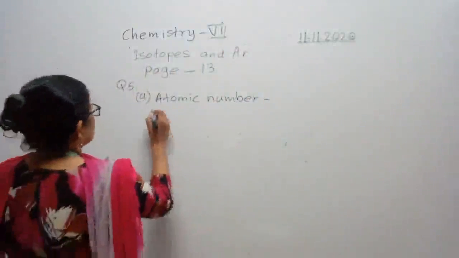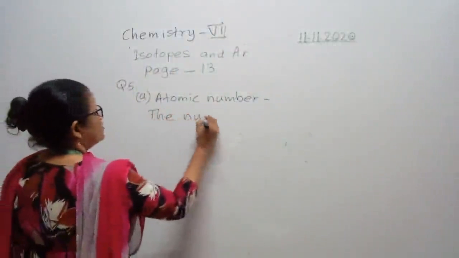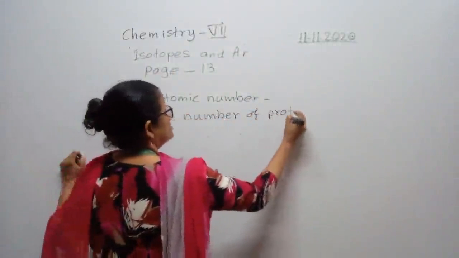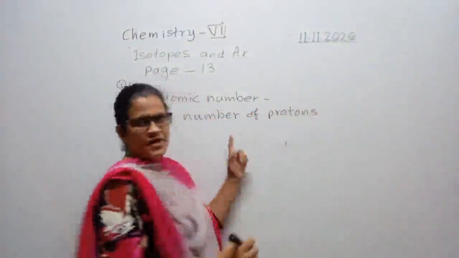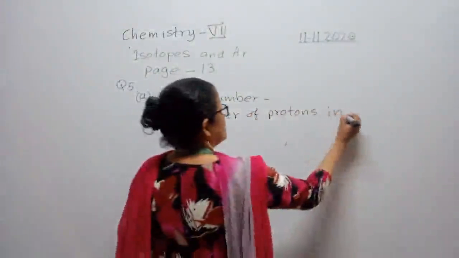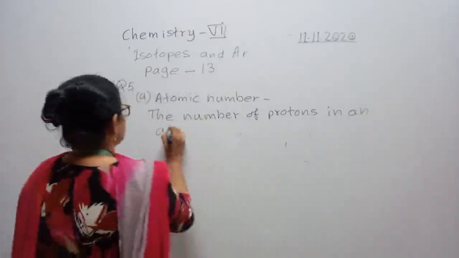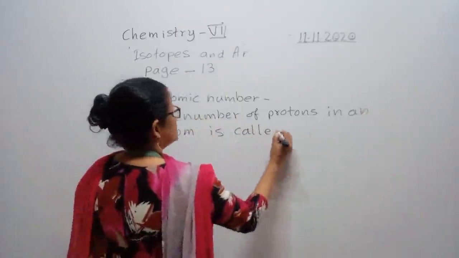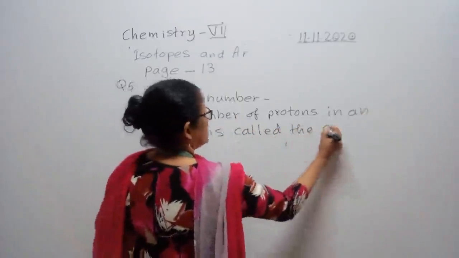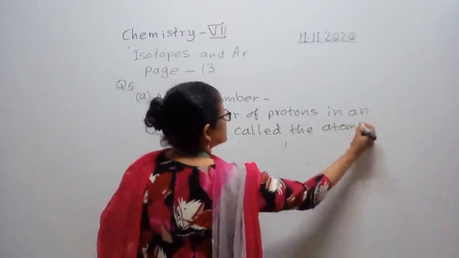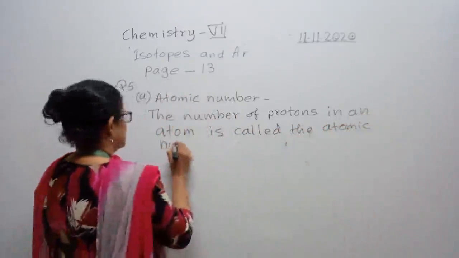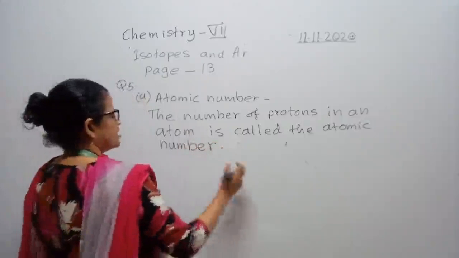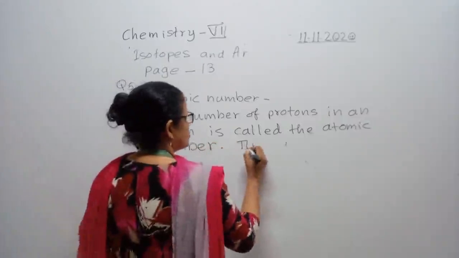Please write: the number of protons in an atom is called the atomic number.